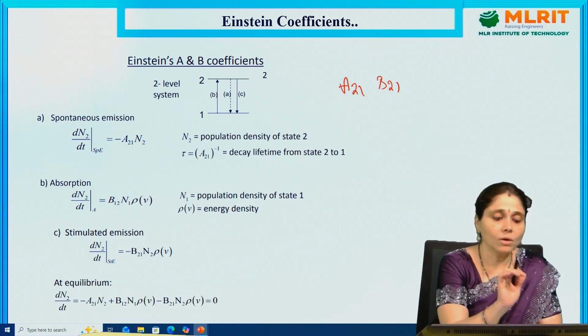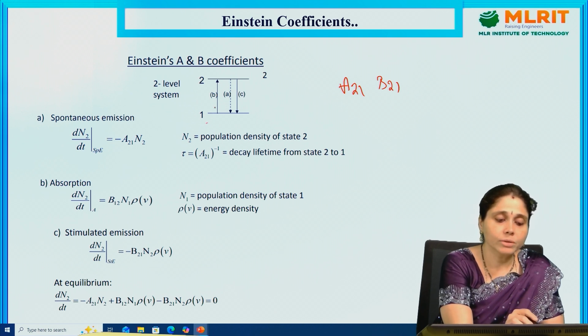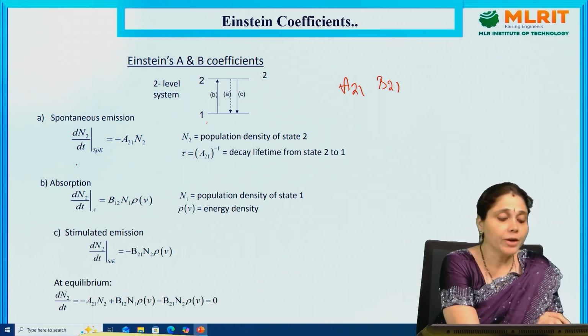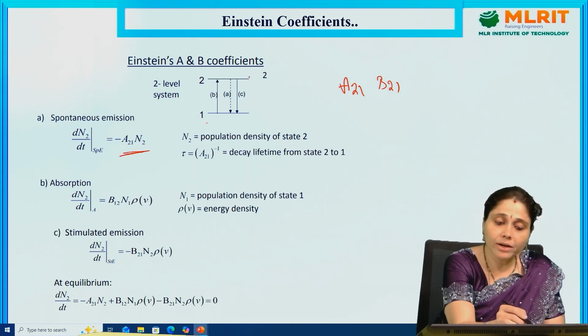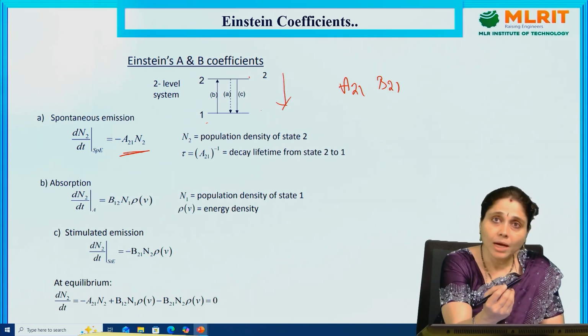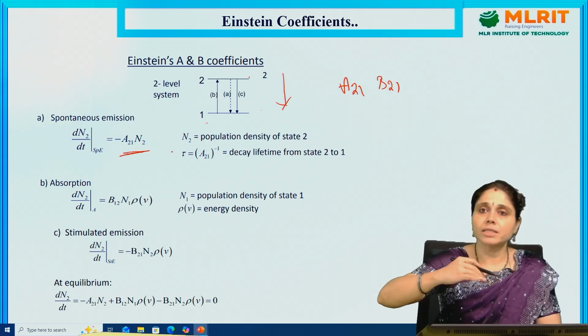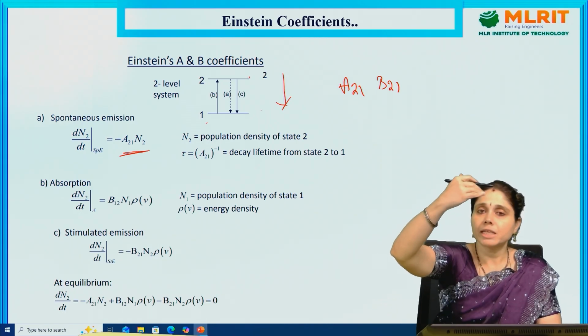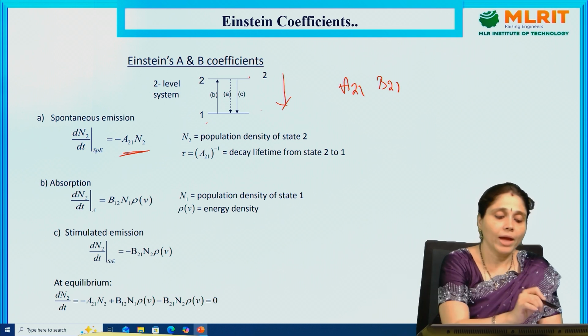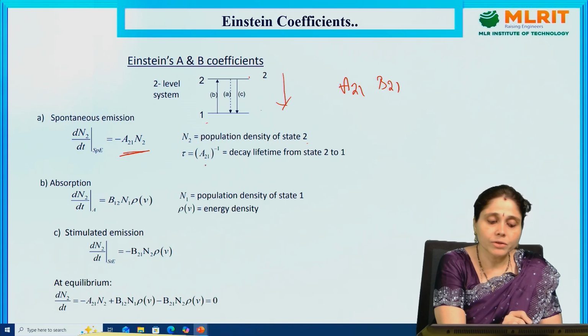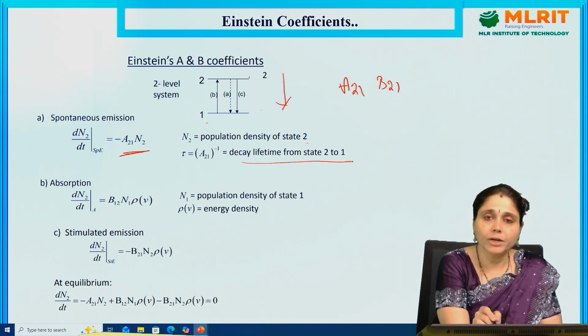Okay, so now let us consider the two states, energy E1 and E2. For spontaneous emission, the rate of transition is dN2/dt = -A21 N2. A21 means second level to the first level, and the atom is going to come from the excited state to the ground state. Since we consider transitions from ground to upper state as positive and upper to lower state as negative, we keep minus A21 N2. N2 is the population density of state 2. Tau = A21^-1 is the decay lifetime of state 2 to 1.